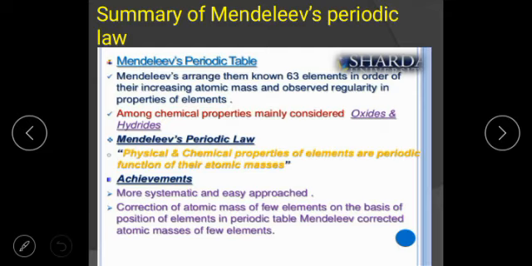So, summary of Mendeleev's periodic table. Mendeleev arranged the 63 elements known at that time in order of their increasing atomic mass, and observed regularity in the properties of elements. Among chemical properties, he mainly considered oxides and hydrides, which I have explained to you in a proper way. Even for physical properties, Mendeleev's periodic table made a contribution. He has given the physical properties as well as some chemical property relations in the form of oxides and hydrides. Mendeleev's periodic law: the physical and chemical properties of elements are a periodic function of their atomic mass, periodic meaning after an interval of time.